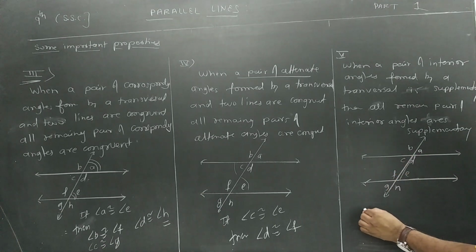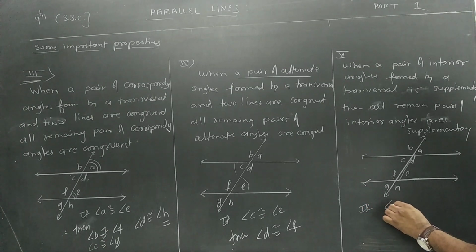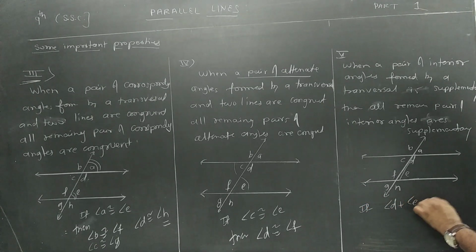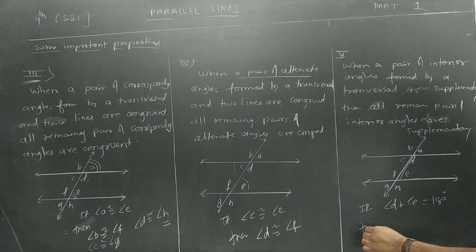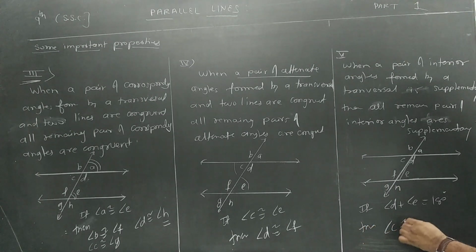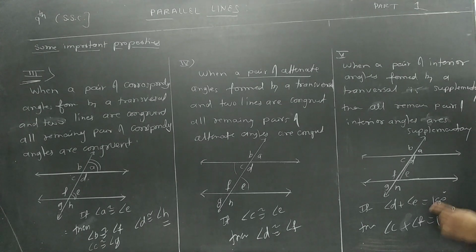This is the interior angle. If angle D plus angle E is equal to 180 degrees, I know that D and E are interior angles, if that is supplementary, then I am sure that angle C plus angle F is equal to 180 degrees.